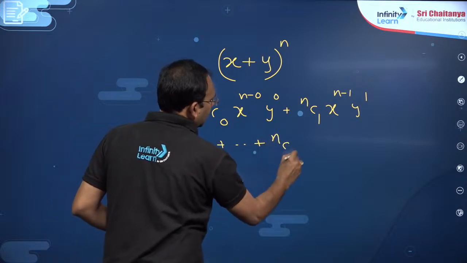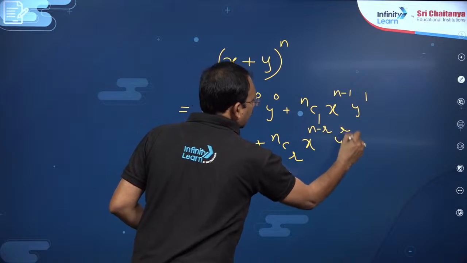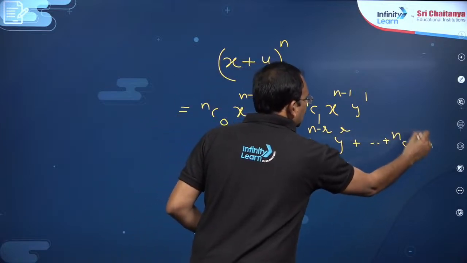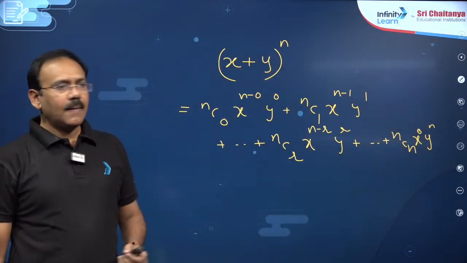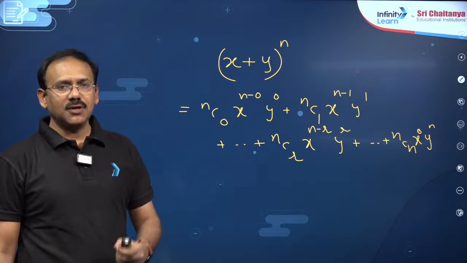The general term will be nCr into x^(n minus r) into y^r, and so on. The last term is nCn into x^0 y^n. This is what we call binomial theorem for natural number index or positive integral index.